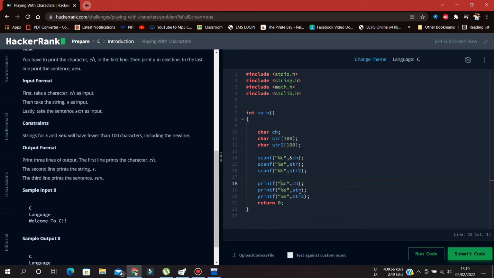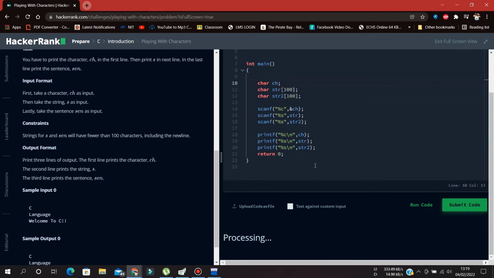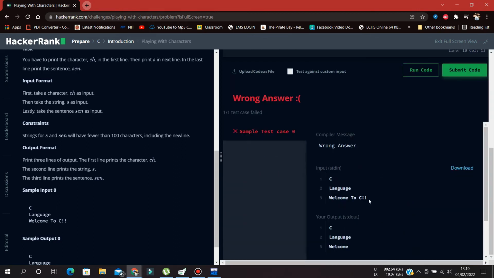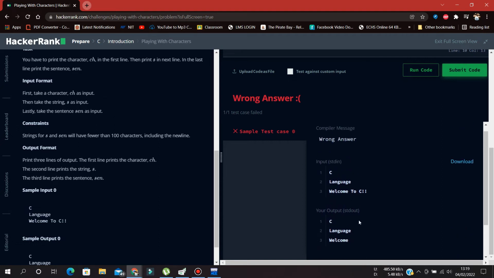So let me take three lines also, slash n. Oh, wait a second. Sorry for the interruption. So let me run this code. It gives me the printf of C as usual, language as usual, welcome. Okay, where is the third one? It's not there.